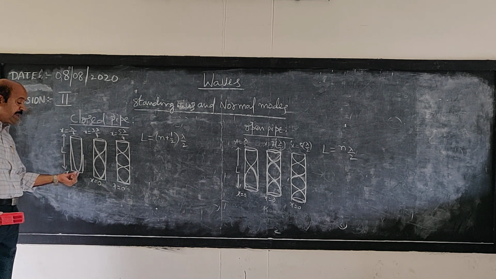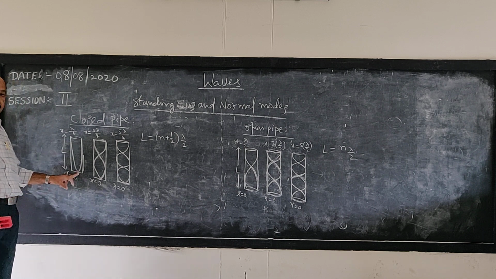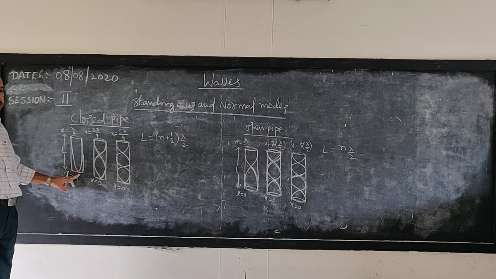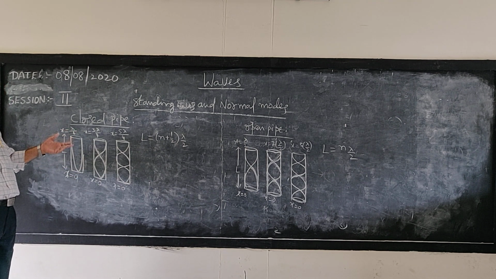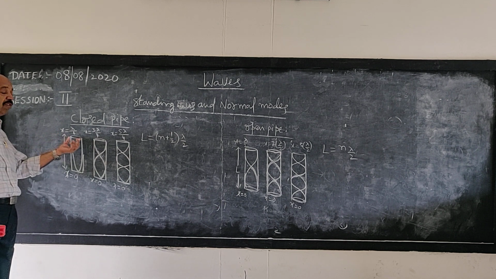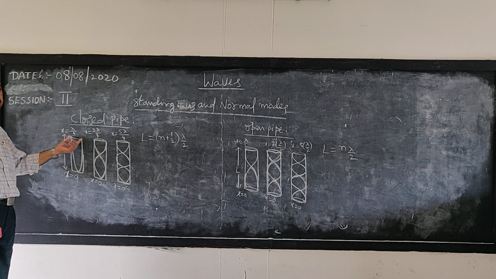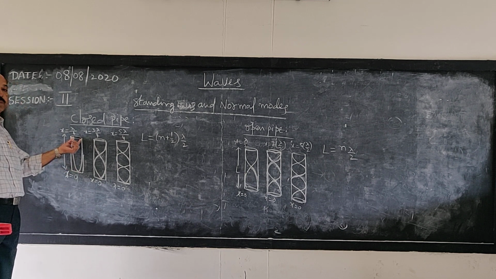Since the displacement at the closed end is zero, what we get here at the closed end is a displacement node. And here at the open end, the particles can have maximum displacement, so the amplitude will be maximum. Hence, that is an amplitude antinode. So this is the displacement node, and this is the displacement antinode.